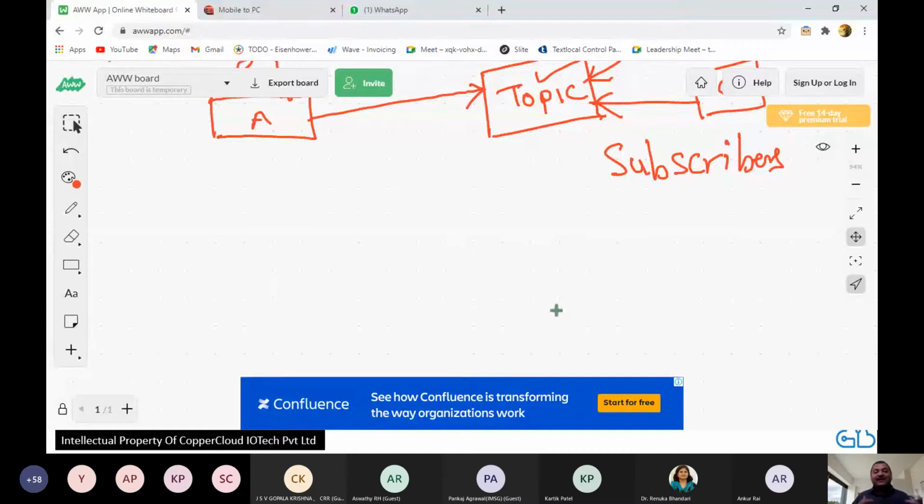Pub is publisher, sub is subscriber. Now the central theme, and I'm very specifically talking about PubSub. I'm not yet talking about MQTT. There are many other protocols that allow us to do PubSub.